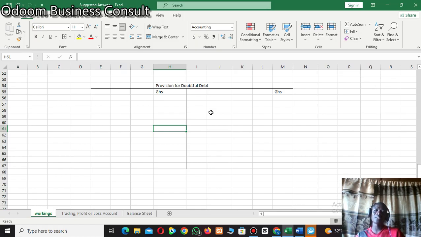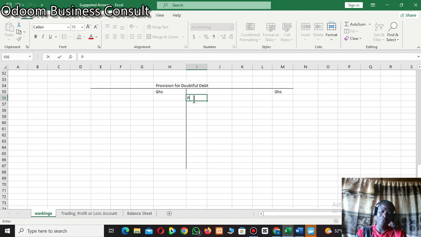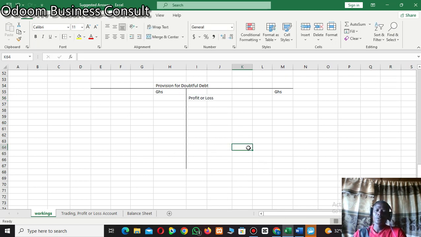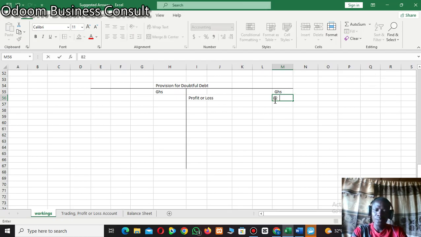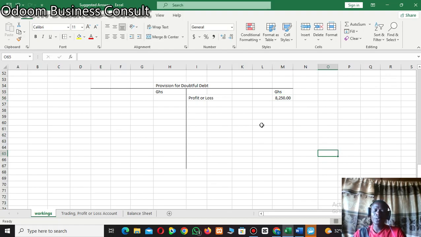And if you are going to debit that account, using the double entry principle, for every debit entry there must be a corresponding credit entry. So the credit entry will be in the provision for doubtful debt account, in the name of profit or loss. So it will be how much? 8,250. If it is the first time that the business is making provision, this is how it's going to be.